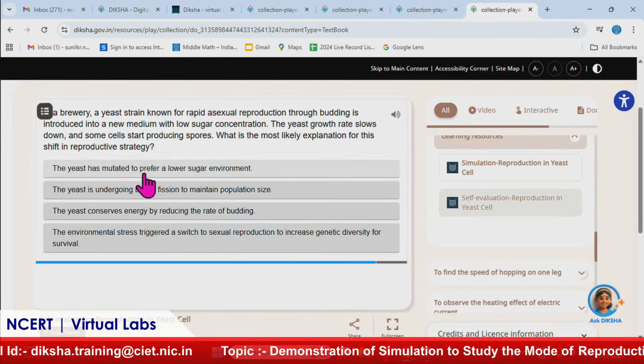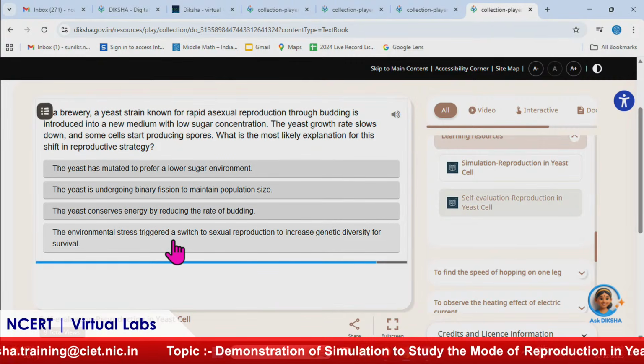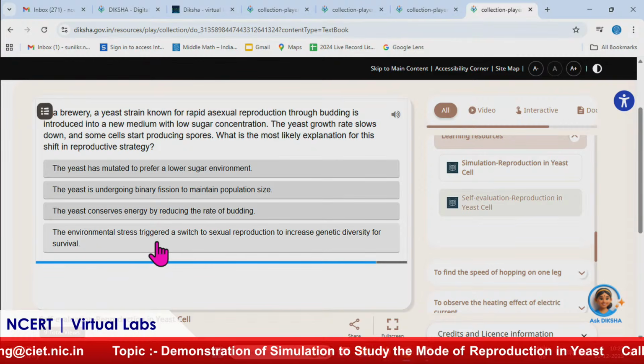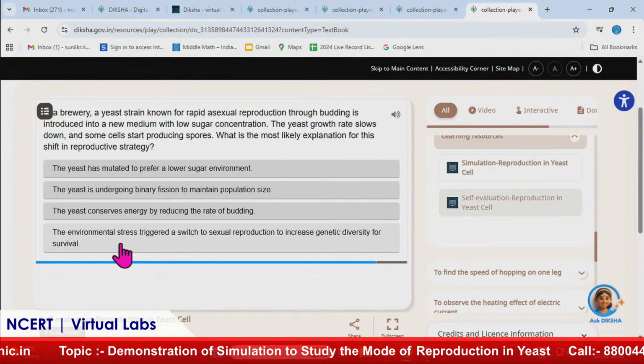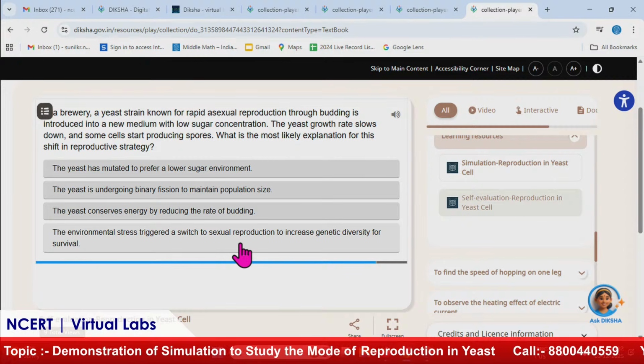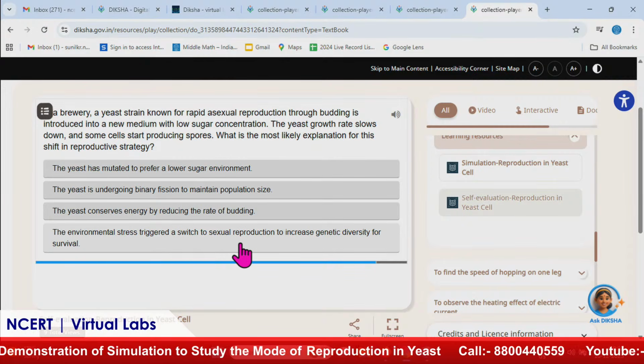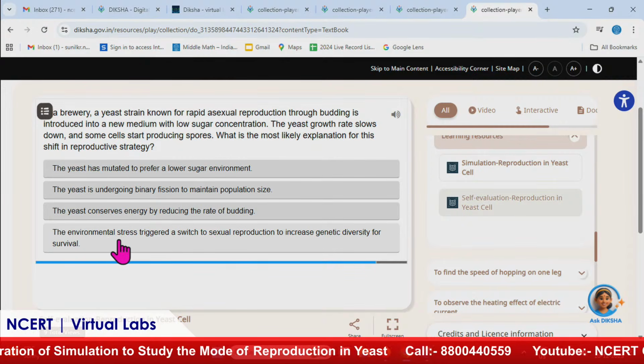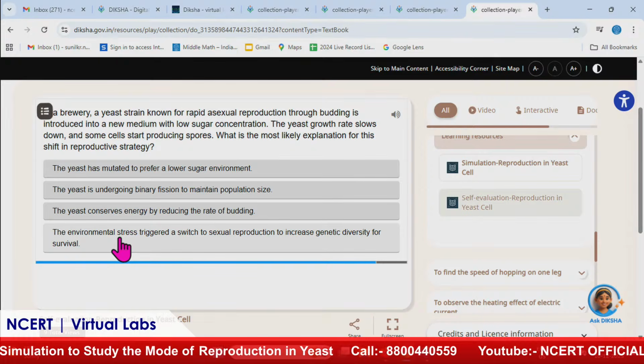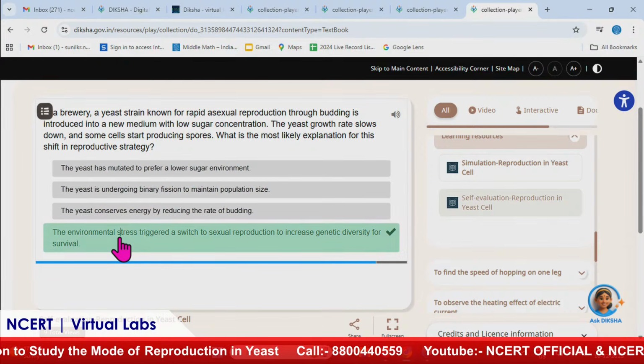Out of these 4 options, because we are short of time, let's directly jump onto the right answer. The environmental stress triggered a switch to sexual reproduction to increase genetic diversity for survival. So here, what was the environmental stress? It was low sugar concentration. That's why it switched to sexual reproduction.